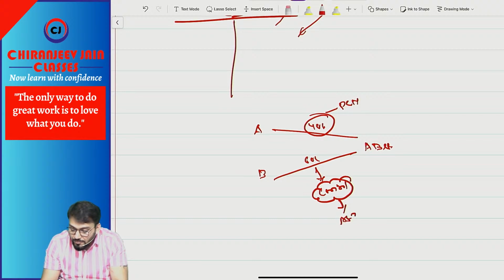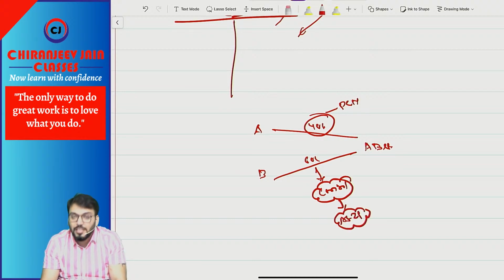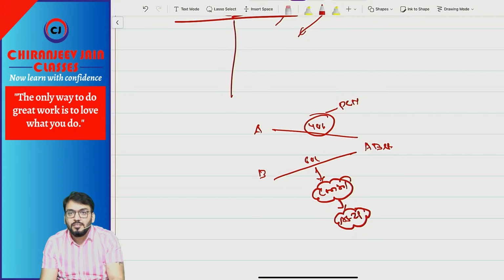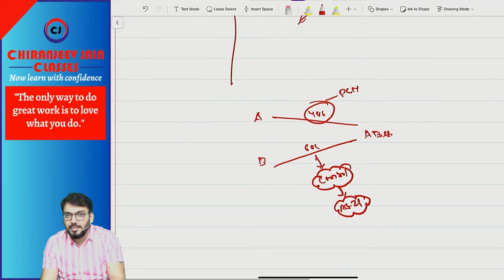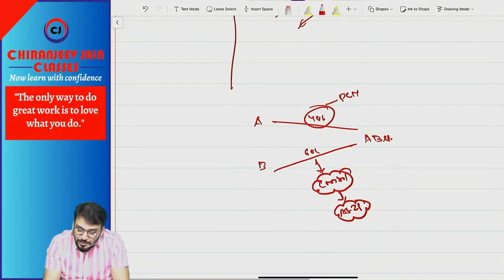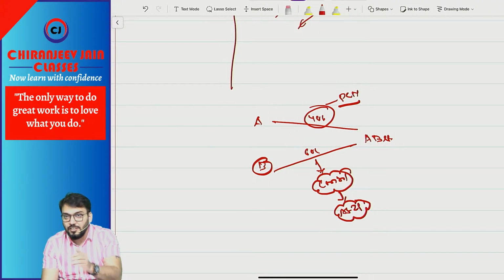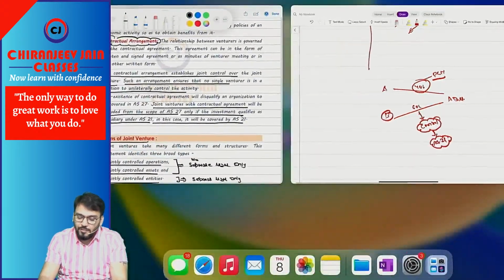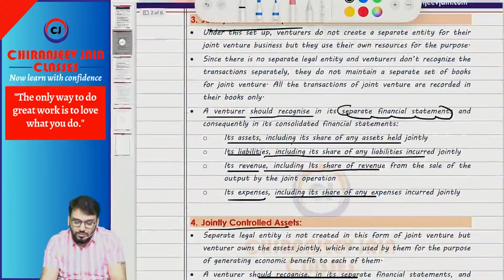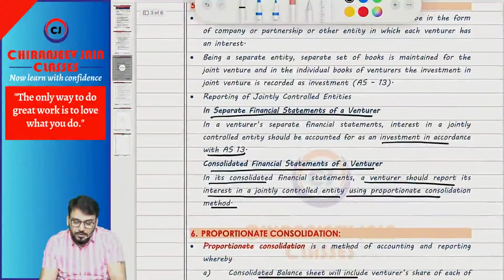Here, for B, what will be applicable? AS 21 will be applicable, because it will meet the control definition. Means for A Limited will follow PCM, and for B Limited will prepare full consolidation. Full consolidation means whatever we have done in the consolidation chapter as per AS 21. Understood? Correct.